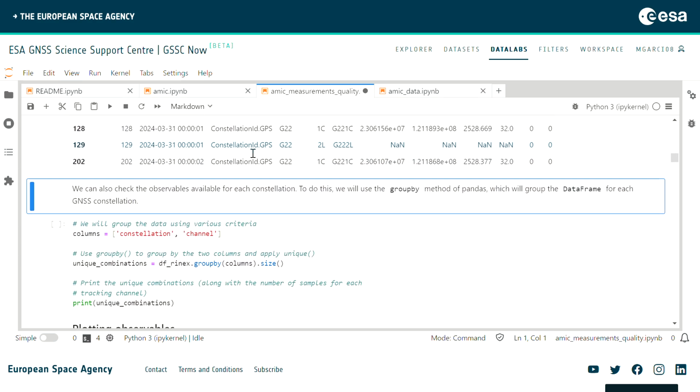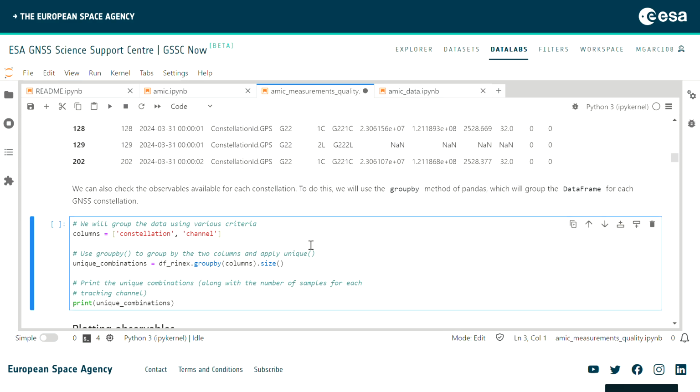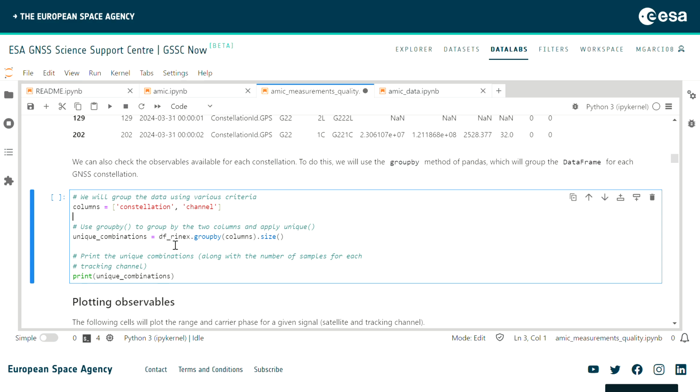Additionally, we can also check which observables are available for each combination. In that case, we are going to select the columns of choice, which are the constellation and the channel. Those are the two relevant parameters that we are interested in. Then we are going to make unique combinations by grouping by columns. We group by unique values of constellation and channel, and then check the count number.